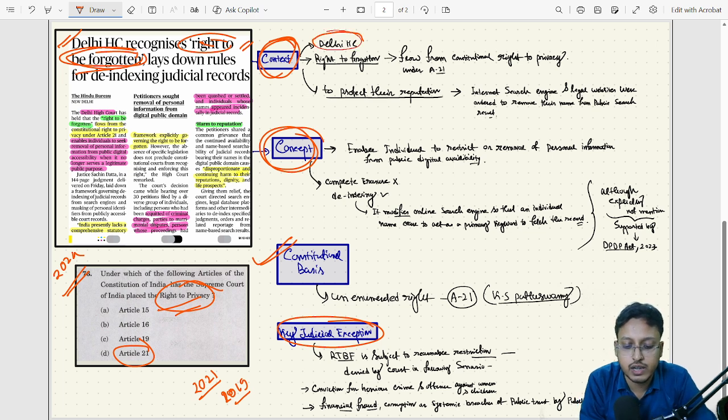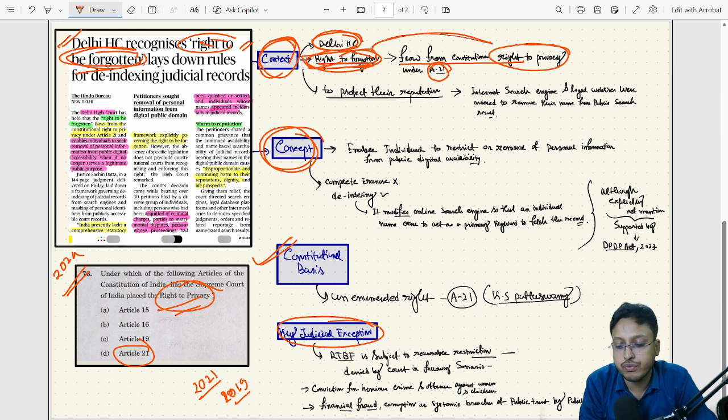See, recently the Delhi High Court delivered one judgment on the right to be forgotten. What did the court say? The court said the right to be forgotten flows from the constitutional right to privacy. Right to privacy comes under which article? Article 21. So the court directly related the right to be forgotten within the ambit of the right to privacy, which is protected under Article 21. Do you know that right to privacy was declared a fundamental right under Article 21 through which Supreme Court judgment? If you know, please let me know in the comment section.